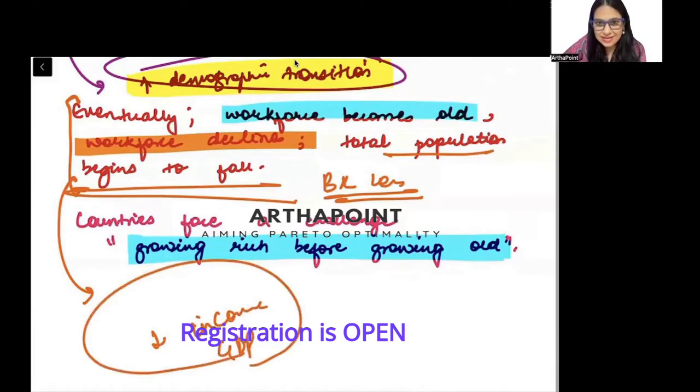Before you see this decline, you need to become a rich country. From a developing country, you have to become a developed country.